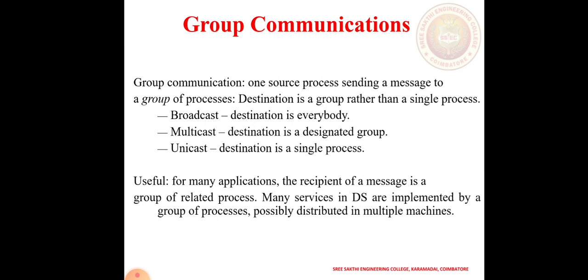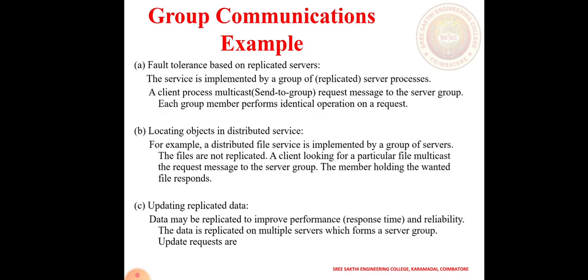What is group communication useful for? For many applications, a message is received by a group of related processes. Many services in a distributed system are implemented by a group of processes, possibly distributed over multiple machines. An example of group communication is fault tolerance based on a replicated service. That means a duplicated service provides fault tolerance. The service is implemented by a group of service processes. A client multicasts request messages to the service group. Each group member performs identical operations on a request.